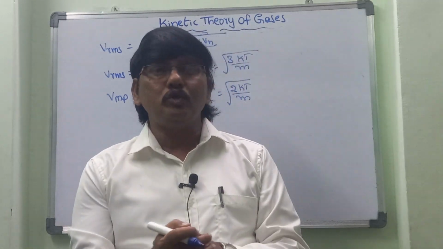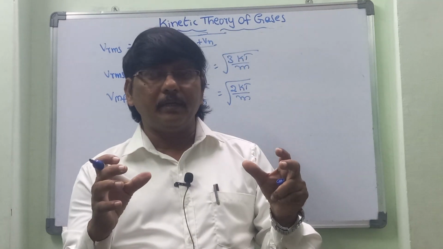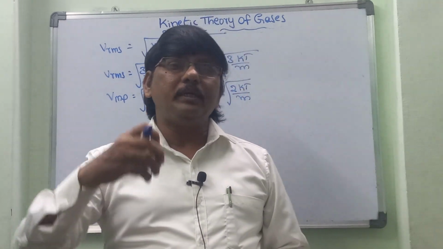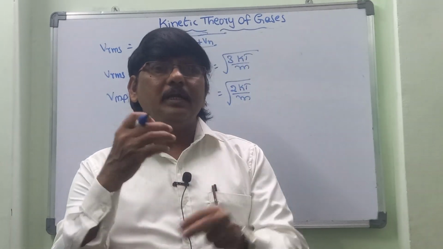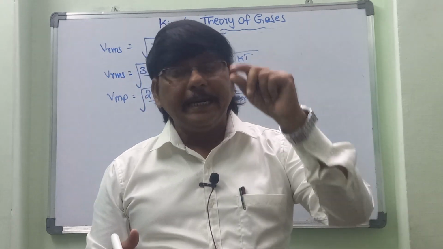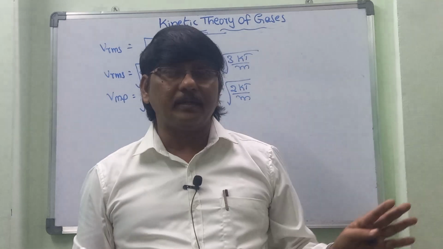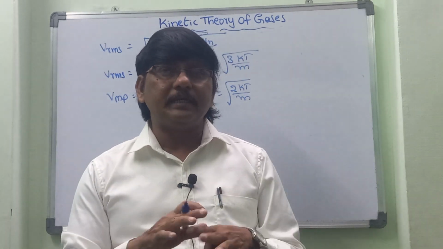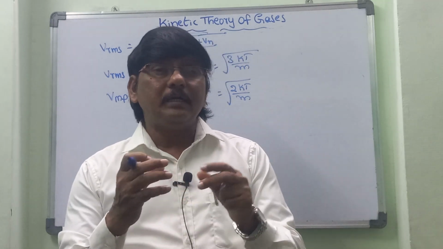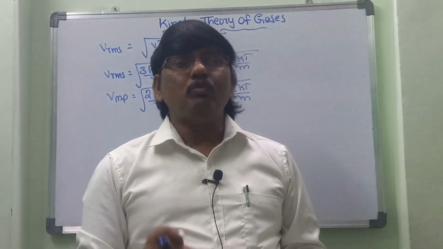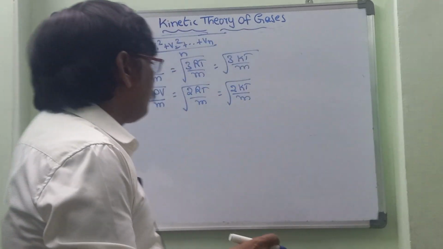What is meant by most probable velocity? If we take one container, and in that container some gases are there. When we keep taking out the gases, whichever velocity is frequently occurring, that is the most probable. It doesn't matter whether it is high temperature, low temperature, moderate temperature, or more velocity, low velocity. The most probable velocity is equal to the square root of 2RT by M.